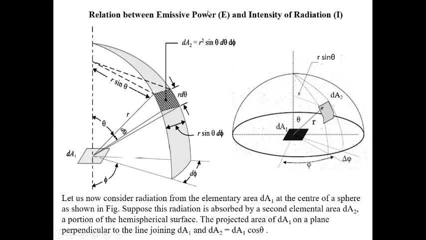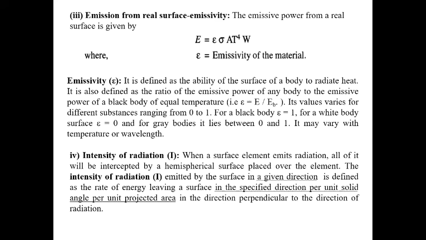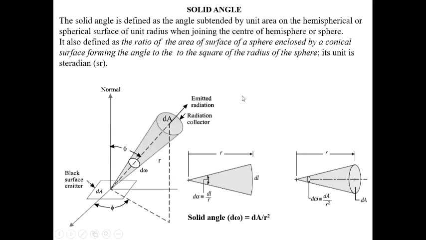Because if you join this, suppose this is your center point, and you join like this, this subtended is a solid angle, a cone type space. So this angle is called the solid angle. Clear?